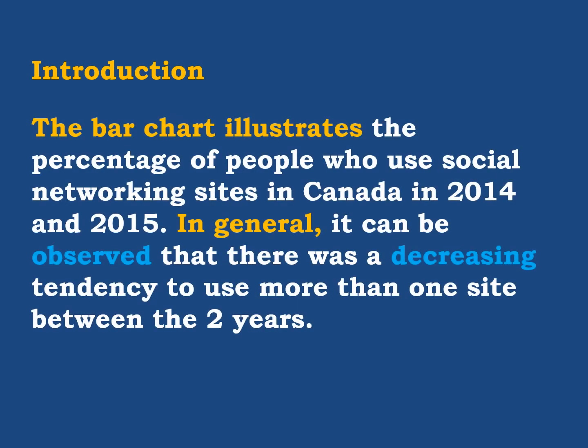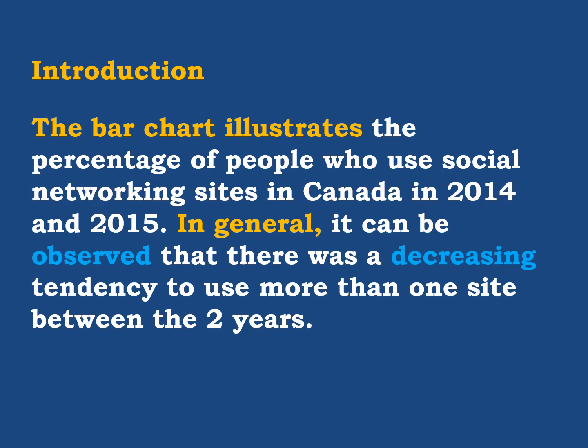This is the introduction. The bar chart illustrates. Remember this phrase, we said that you have to give the name of the graph. The name here is bar chart. So the bar chart, and we have to use a verb in the present form, illustrates. Now, what does it illustrate?